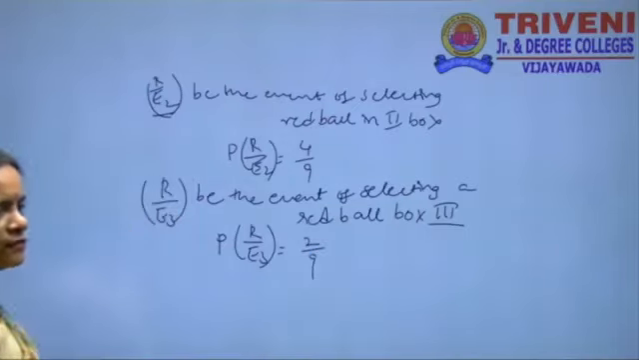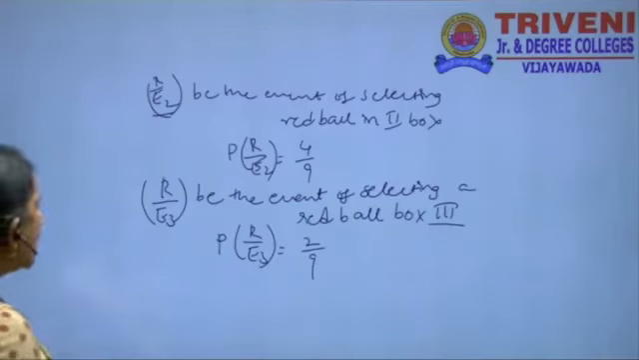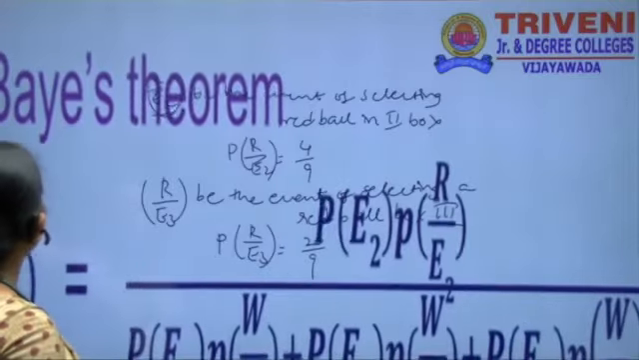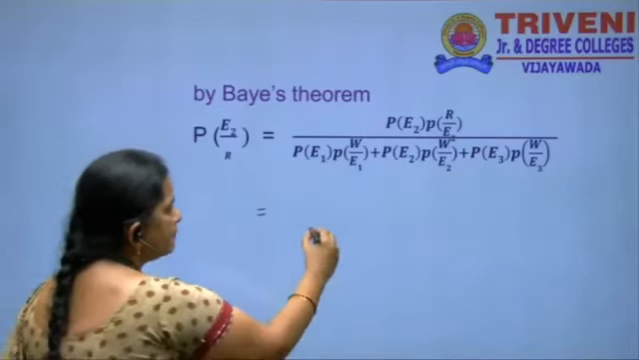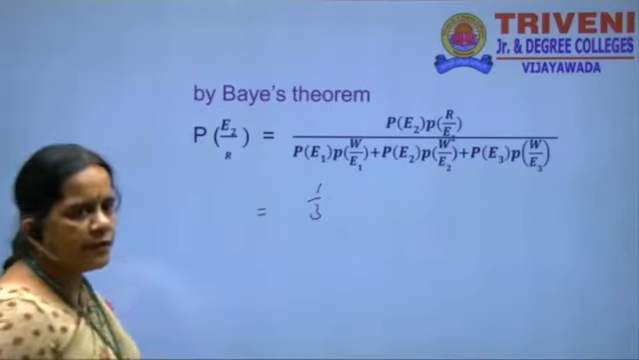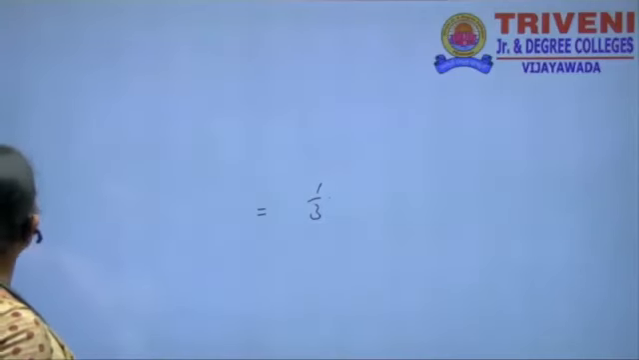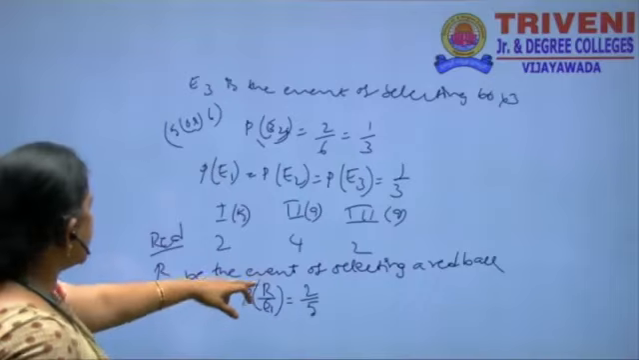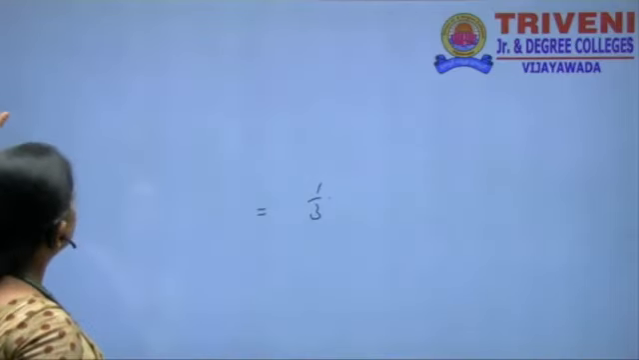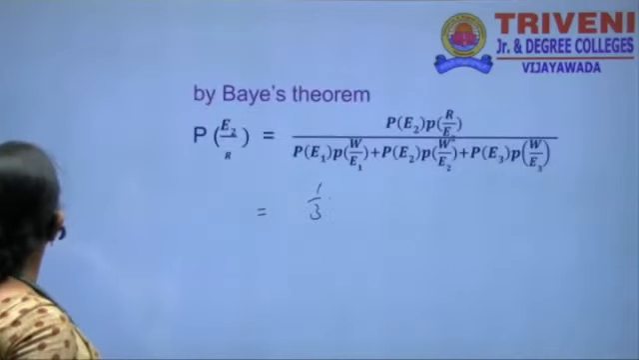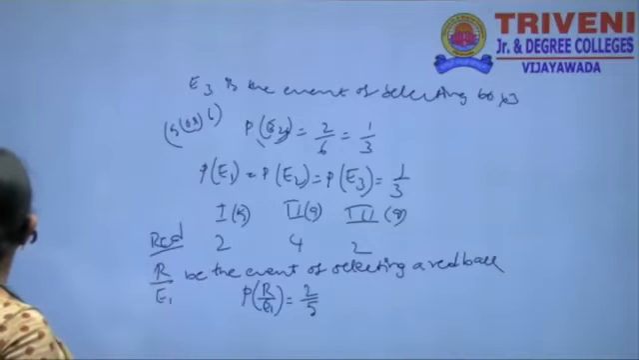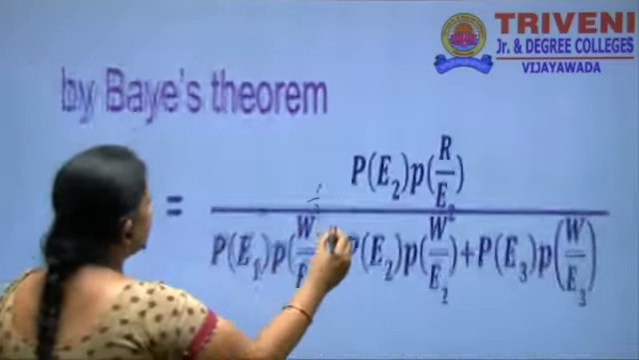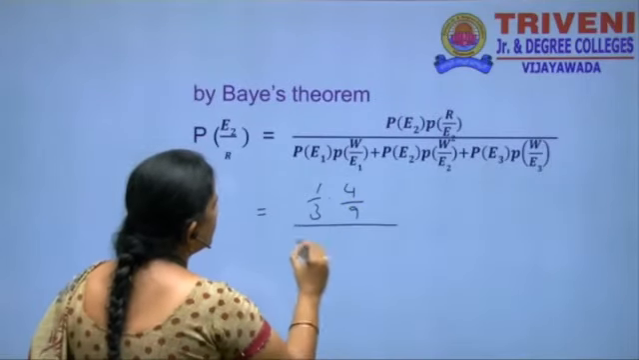Then, substituting the values of P of E1, E2, E3 and R given E1, R given E2 and R given E3 in Bayes theorem: P of E2 is 1 by 3 and R given E2 is 4 by 9. Substituting here 4 by 9, and here also 1 by 3.